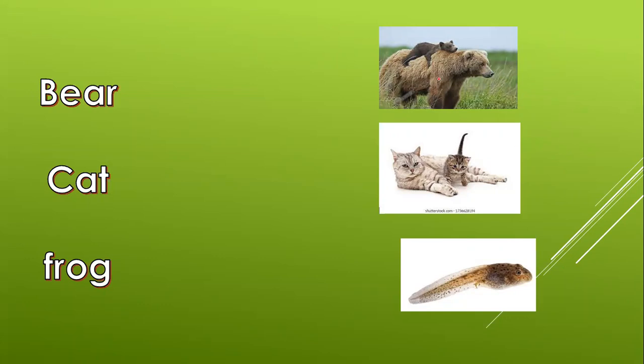Now this is a bear. Can you see this is a bear? What is the name of the baby bear? We call it a cub. Please write that under the picture because this question is given in your book. What is the name of the small bear? What is the baby bear called? The baby bear is called cub.